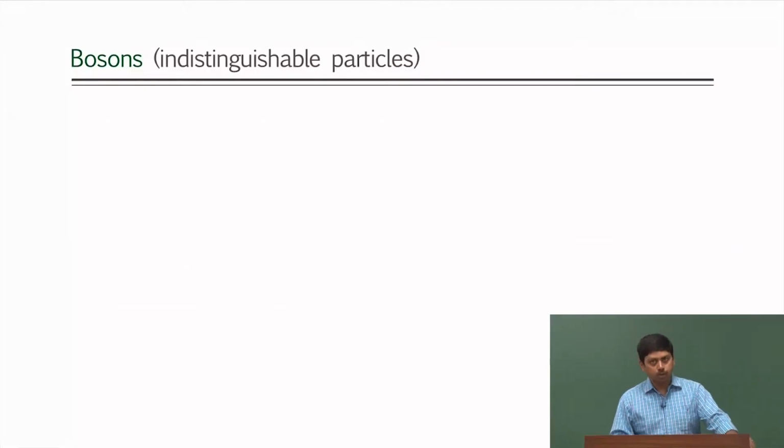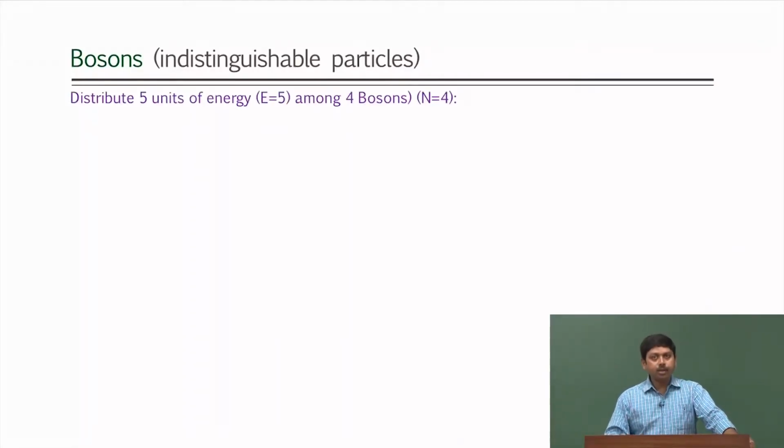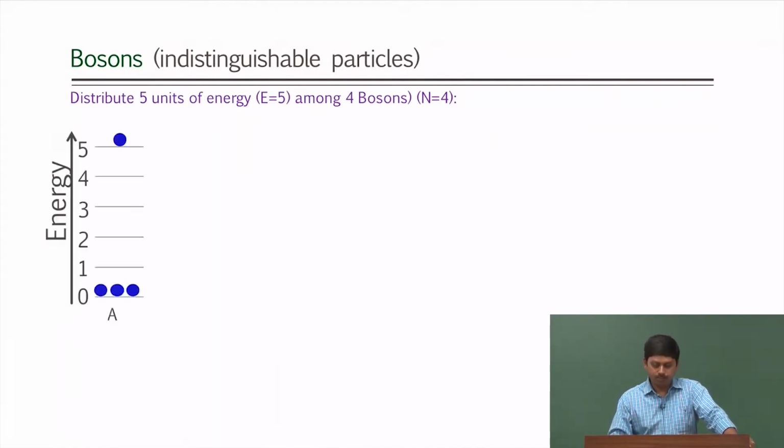So, let us talk about bosons. Again we are going to talk about the same thing, 5 units of energy and 4 particles. Only the picture will look very different now. All are blue particles. Remember the earlier ones where they had different colors? Colors were distinguishing the particles for us. Now we are putting all the same color.